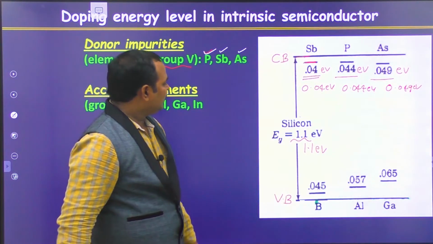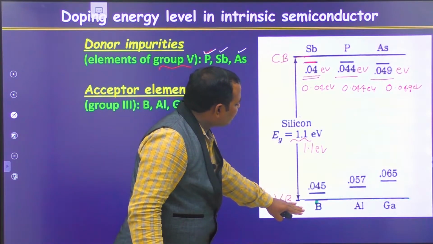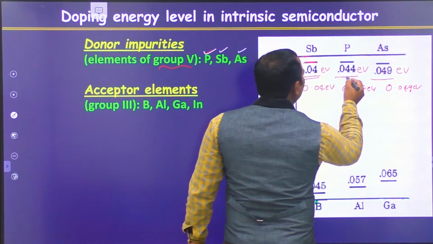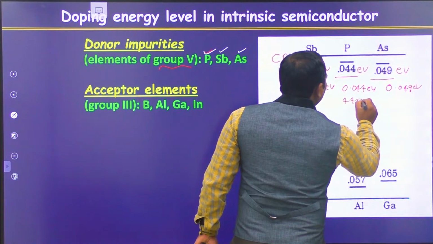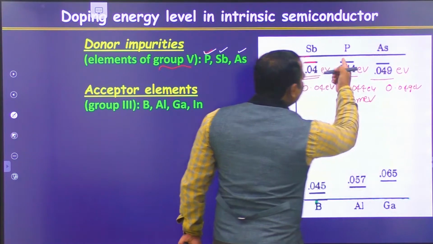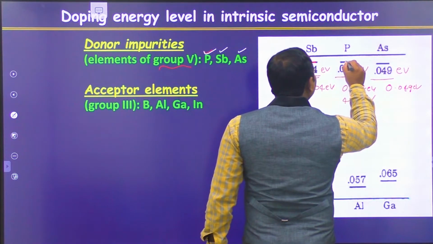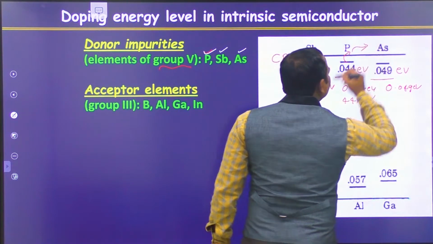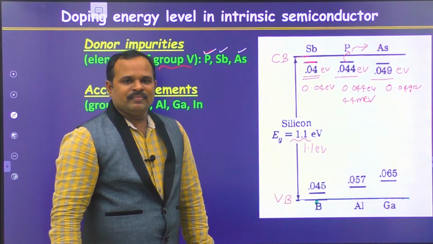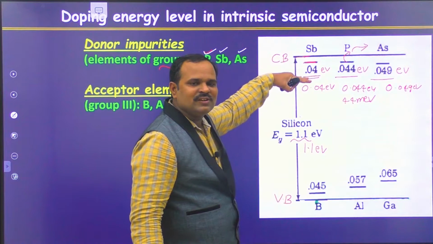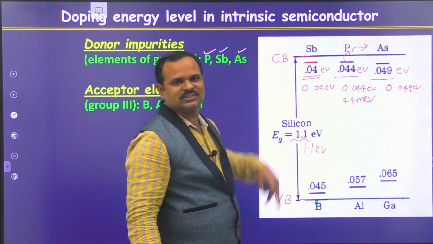So that means you don't need to send electrons from the valence band to the conduction band. If you give a small amount of energy, of the order of 44 milli electron volts when you dope phosphorus, the electrons in the phosphorus can be excited easily into the conduction band and can participate in the conduction process. Similarly for other dopants. This is about the donor energy levels in the silicon matrix.